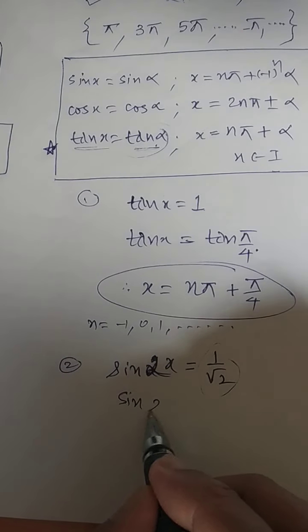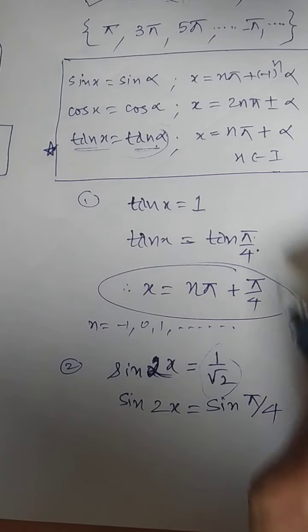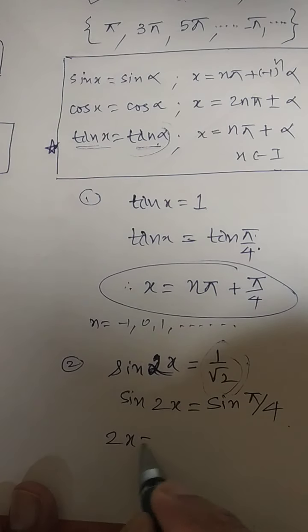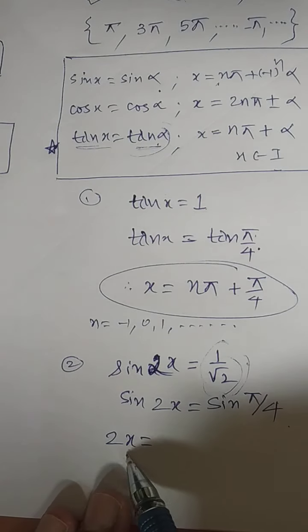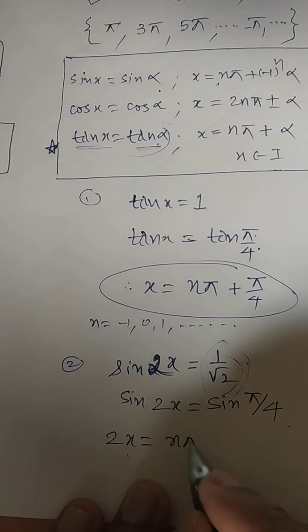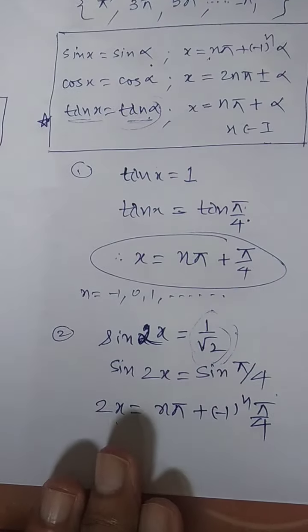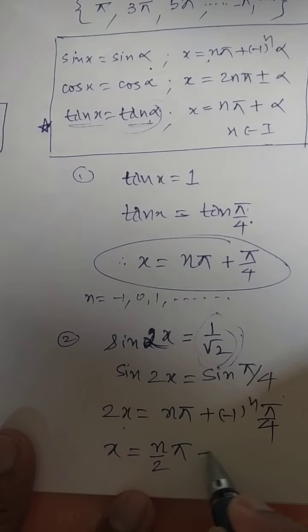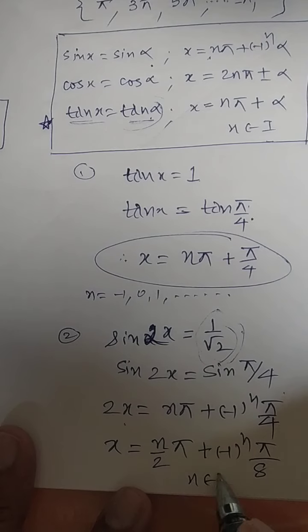So sine of 2x can be written as sine of pi by 4. Is it always pi by 4 that will come? No. You should know this value. Now 2x will be equal to which formula? The sine formula. Look, sine x is equal to sine alpha, so therefore 2x will be n pi plus minus 1 raised to power n pi by 4. This is the value of 2x. So x will be equal to n by 2 pi plus minus 1 raised to power n pi by 8, where n belongs to integer.